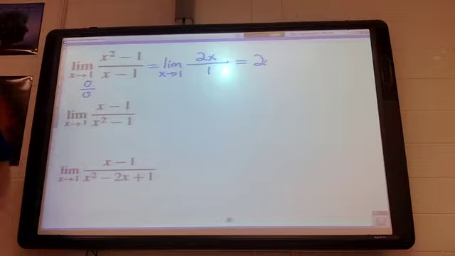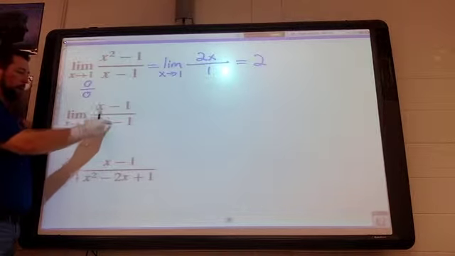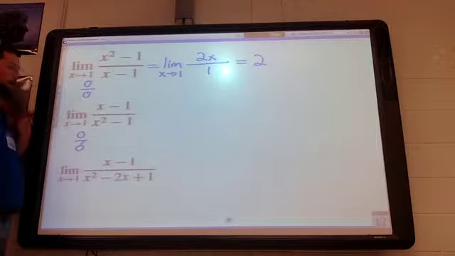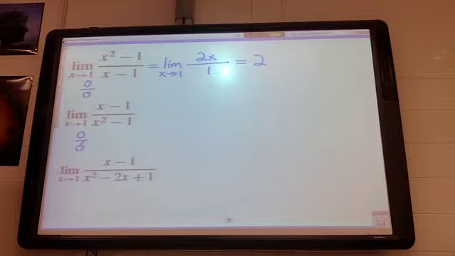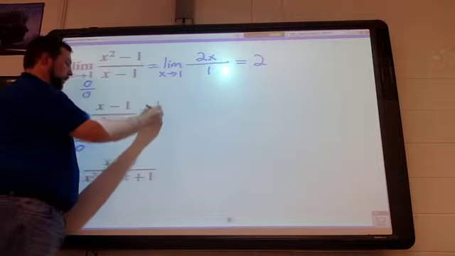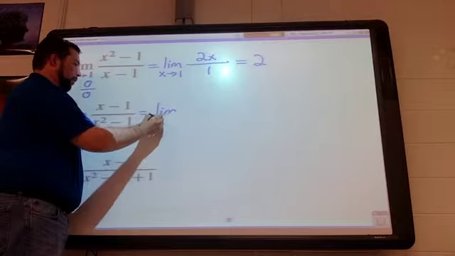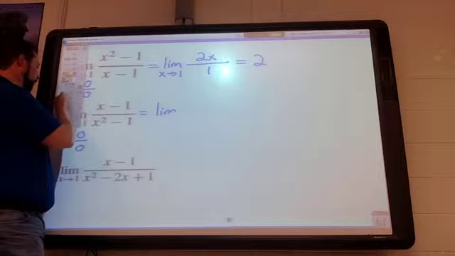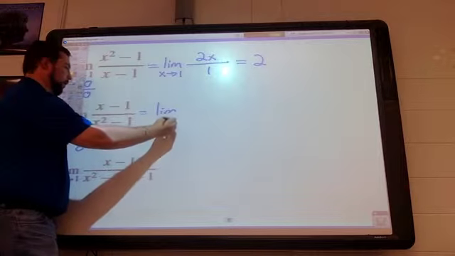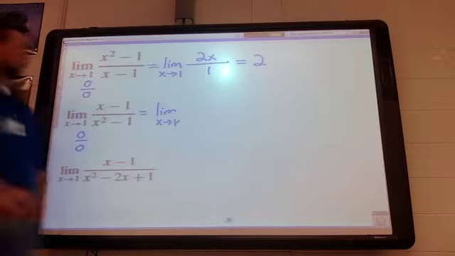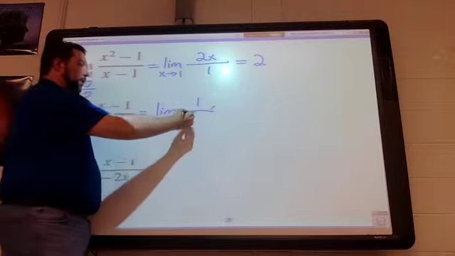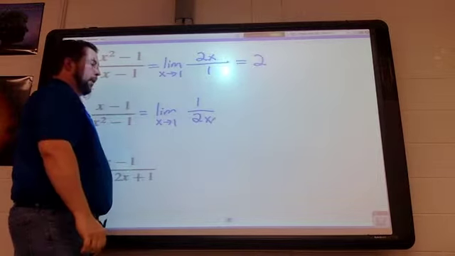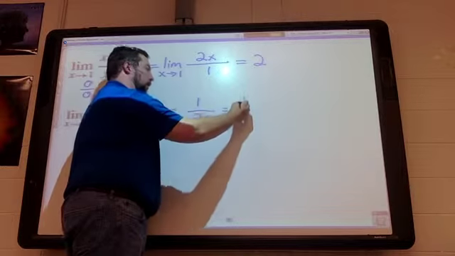Same thing here. If you plug a 1 in, 1 minus 1 on top is 0. 1 squared minus 1 on bottom is also 0. Again, you could factor out x squared minus 1, cross some stuff out and do it. Or use L'Hopital's rule and say the limit as x approaches 1 of the derivative of the top, which in this case is 1, over the derivative of the bottom using the power rule, it's 2x. Now I can plug in and get 1 over 2, or 1/2.